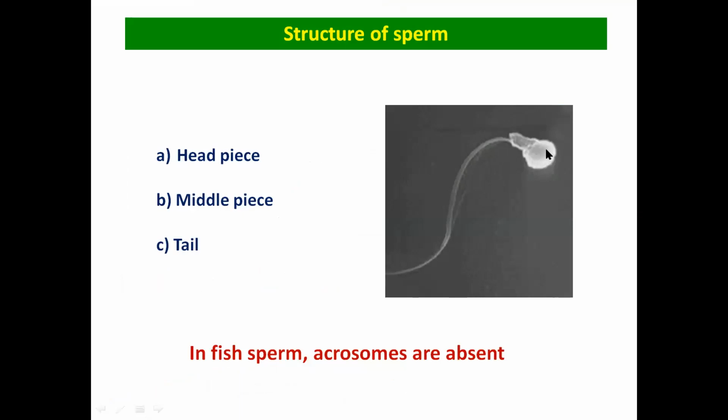So now the structure of a sperm, it basically has 3 regions. This is the head piece, the middle piece and the tail. The main difference of the fish sperm from the other vertebrates or the higher vertebrates is that the fish sperm lacks the acrosome. So it doesn't have the acrosome.